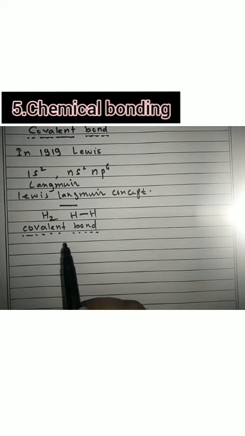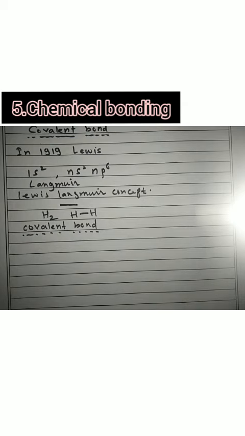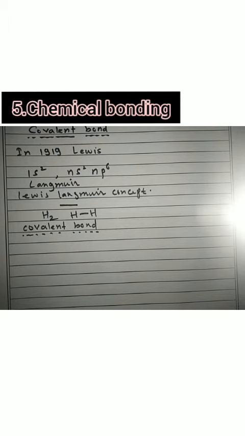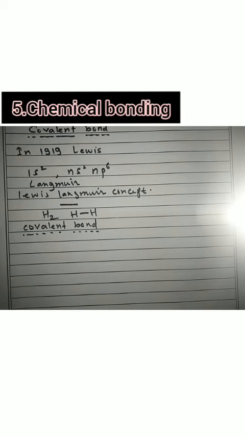Now these atoms could be similar or dissimilar, meaning their electronegativity could be similar or dissimilar. So the definition is the attractive force which exists due to the mutual sharing of electrons between two atoms of similar electronegativities or having small differences in their electronegativities.